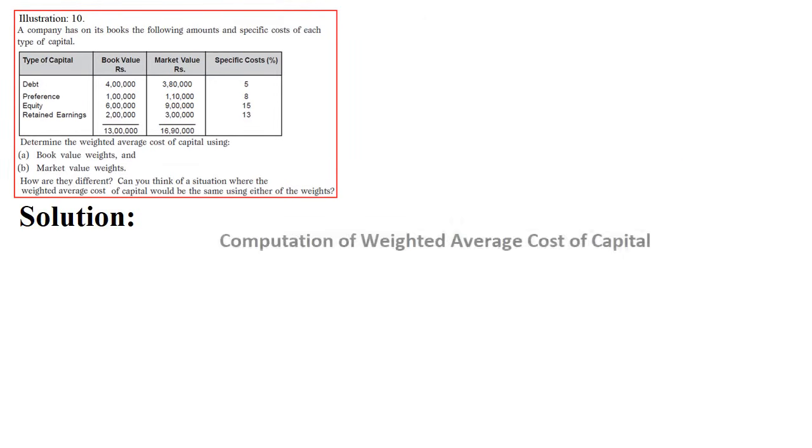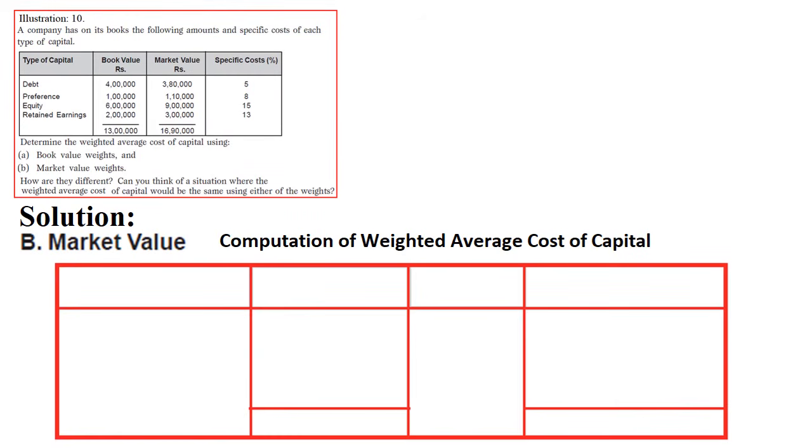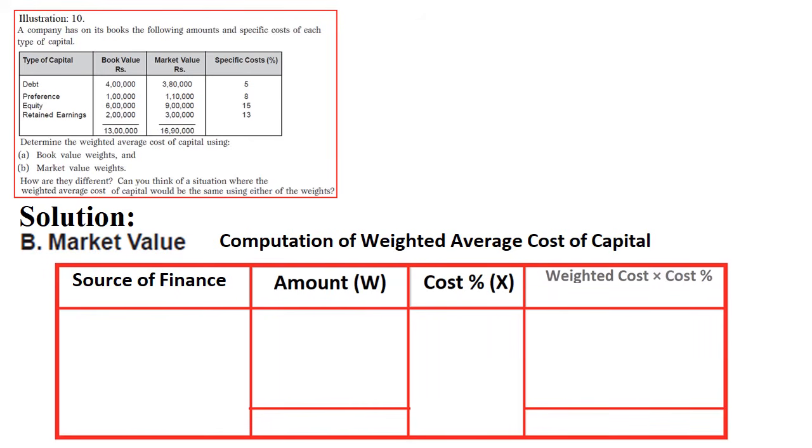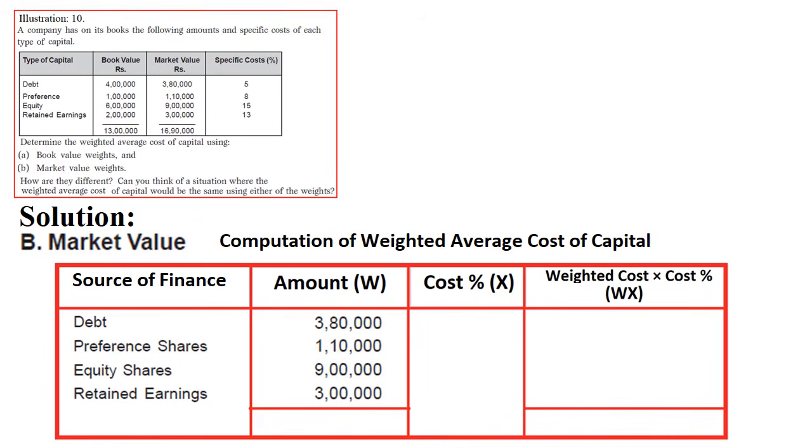Now we take the next, that is market value weights, the same procedure, just we are changing the values. Instead of book values, we are taking the market values. I am doing it quickly, so you can understand. The source of finance, amounts, cost, and sigma, then WX. Source of finance we are taking the same, but the values here are market values: 3 lakh 80, 1 lakh 10, 9 lakhs and 3 lakhs.